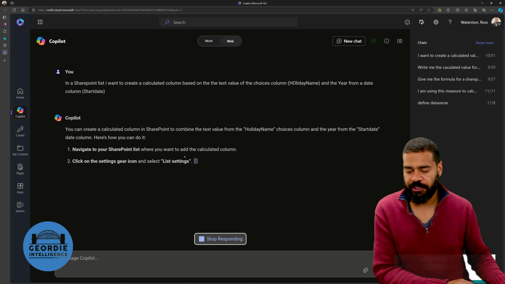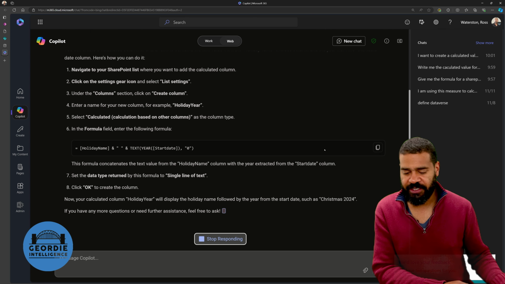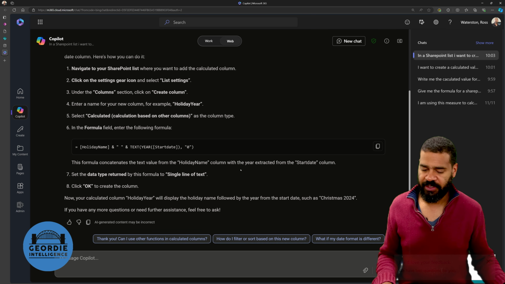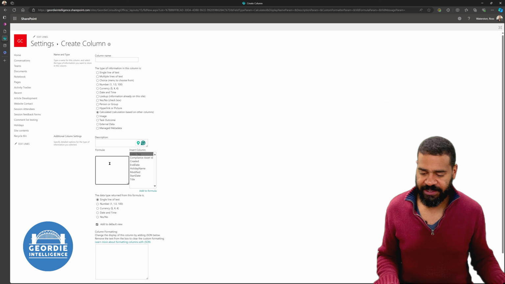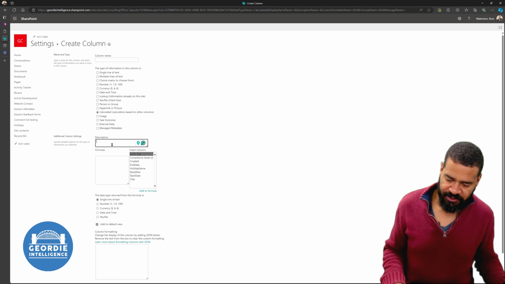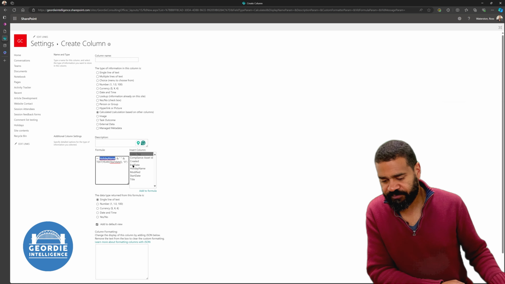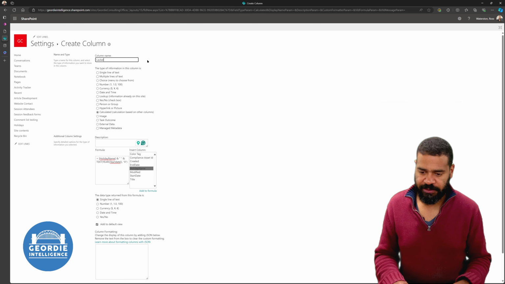Okay, calculate column in SharePoint, tells me how to do it, blah, blah, blah, where you need to go. Oh, and there we get some syntax. So I'll just copy that syntax. Let's come over here into the formula, paste that in there. Oh, find a name for the column, that's label.